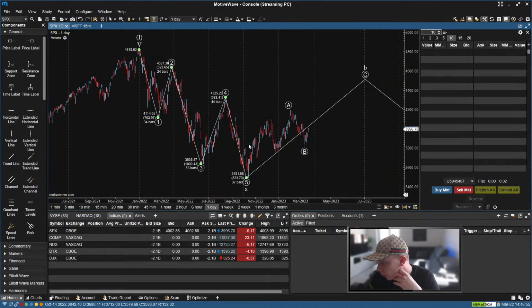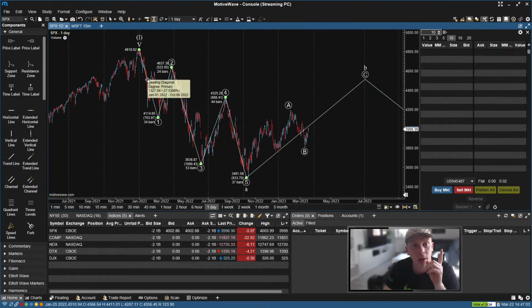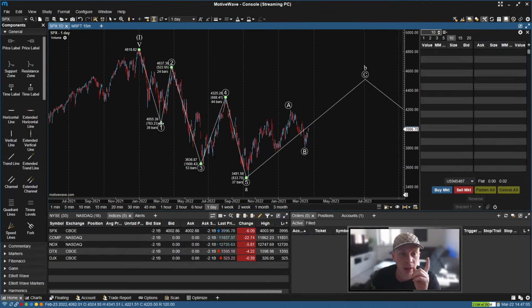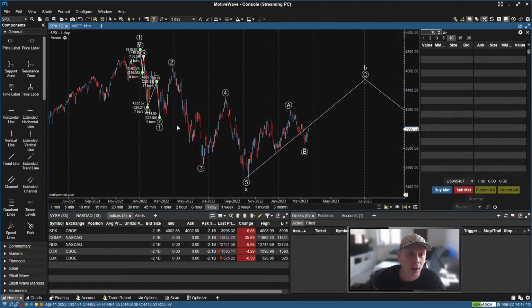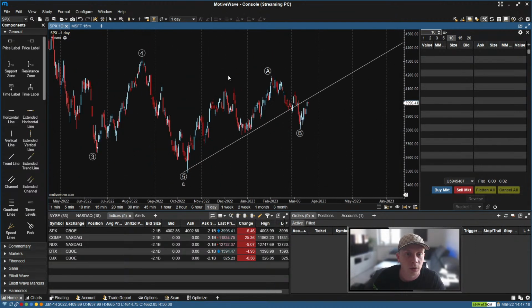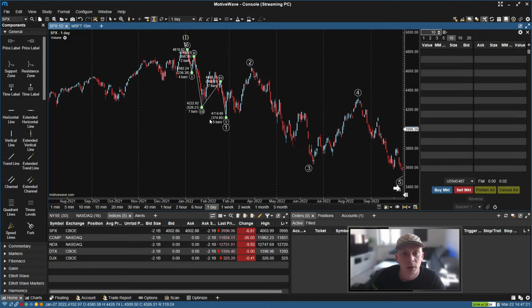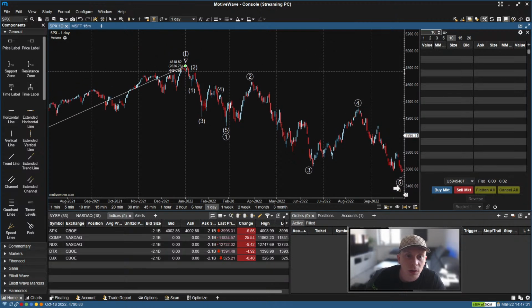But when we then go further and say, okay, now if this is a leading diagonal, and now it gets interesting, then that first wave here has to be another impulse wave, which on first glance I would actually say it is. That should be the hotkey for it, and I can use the auto labeling, and it should actually be able to fit another impulse in there, and it does. I might have to zoom in a little bit more. Sorry, zooming is a little bit challenging sometimes. So here we are, and it's not using the right high points right now, but other than that, we're golden. Or it might use them, I might just not see it.